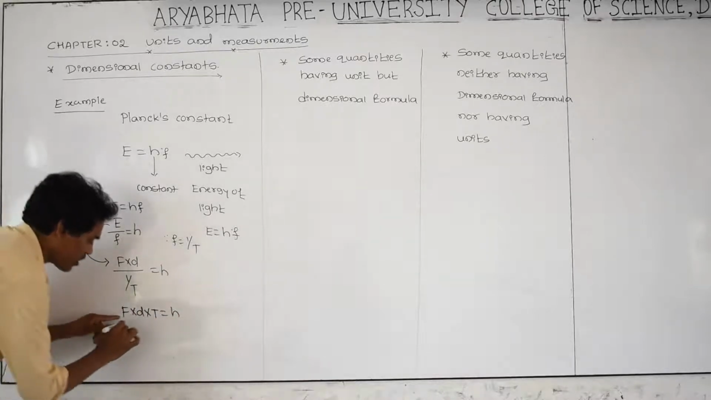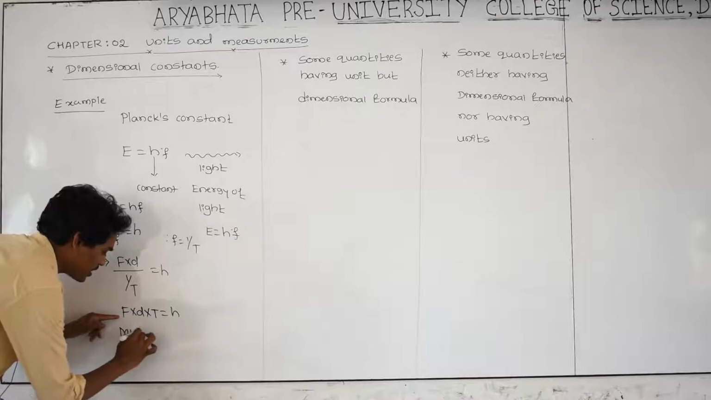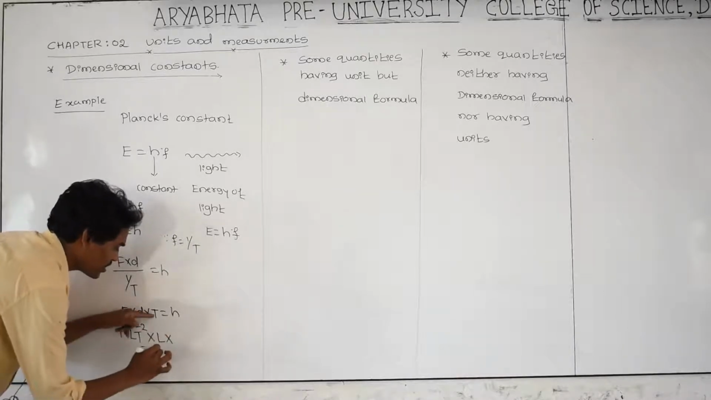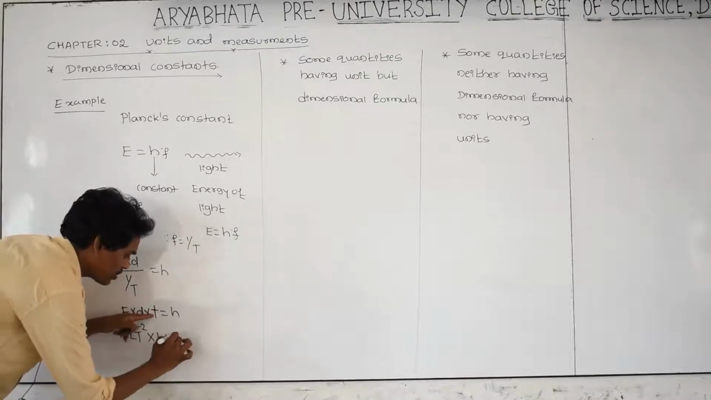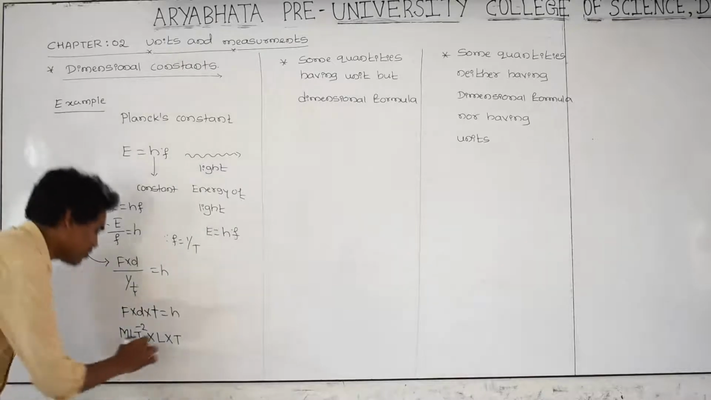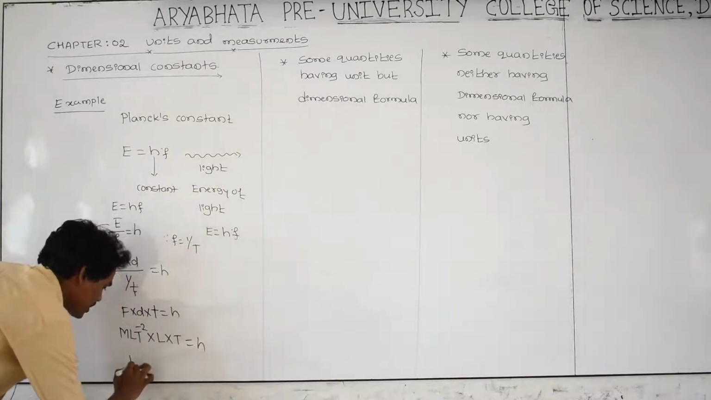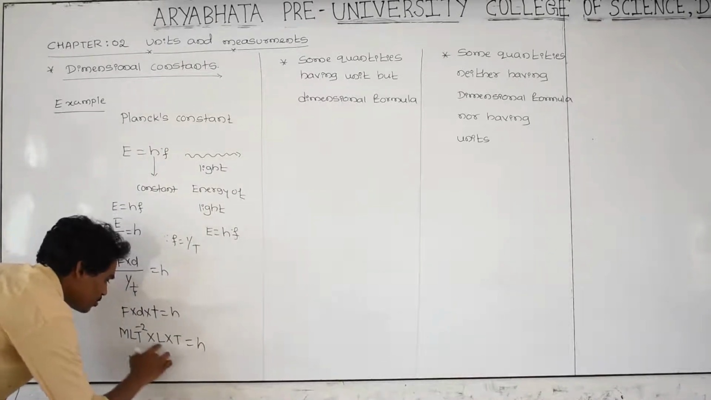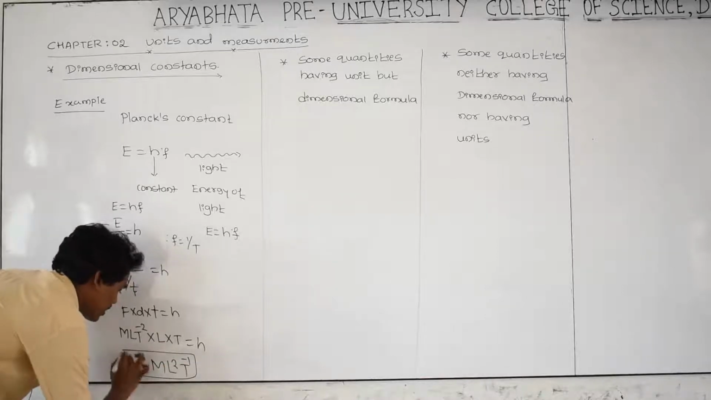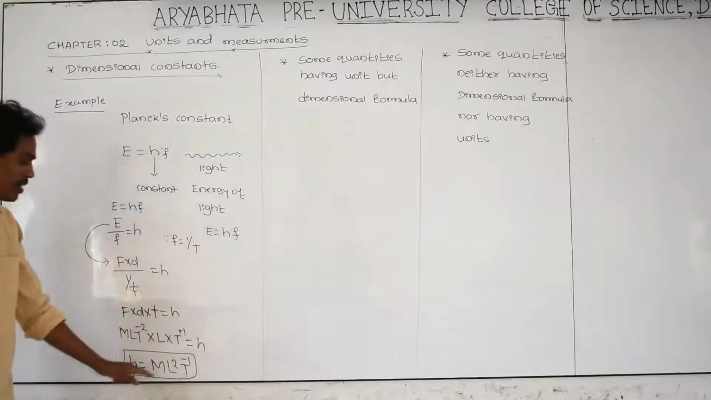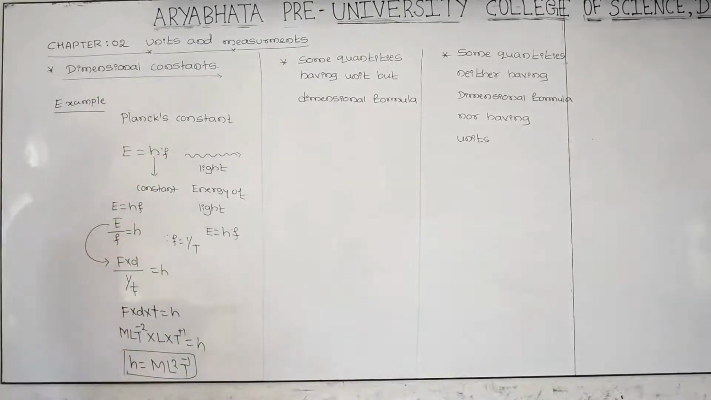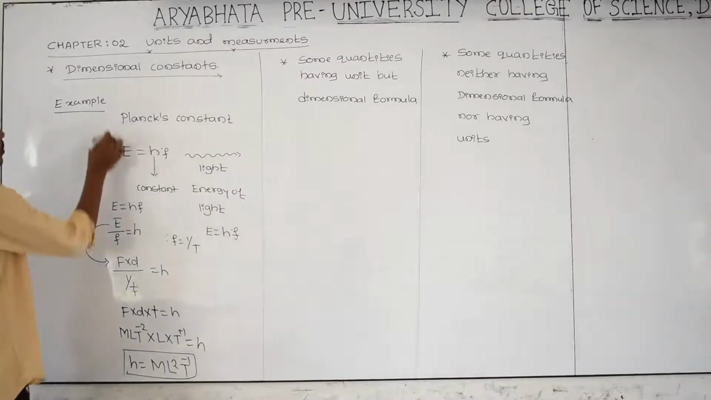What is the dimensional formula for force? M L T raised to minus 2. D is a distance, that is L, and t is time, that is capital T. And here, what is the dimensional formula for h? h is equal to M L into L, L square, T raised to minus 1. This is the dimensional formula for Planck's constant. This is example number 1.